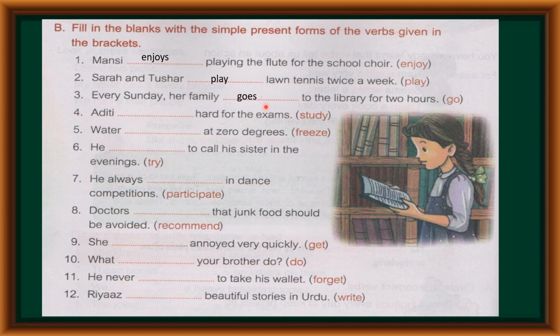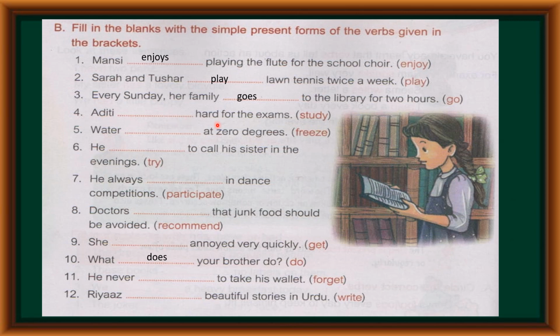So the same example is there. I will show you that also. 10th one, what dash your brother do? So children, here verb is do. So children, do will become does. Okay. So children, if you find such words like do, go, what you have to do? You have to add es to make it singular verb. Understood children? Now another one, fourth one.